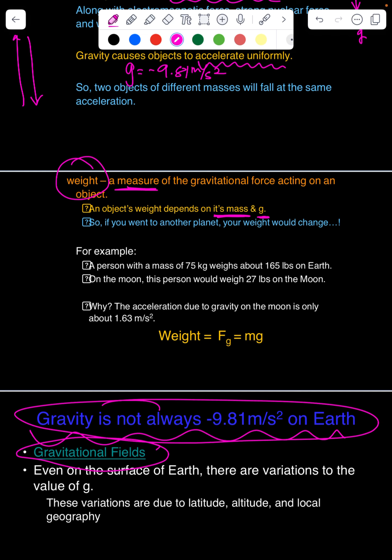If we went to the moon, which has a lot less gravitational pull than Earth does, our weight would go down. So what I really want you to look at is this equation right here. I want you to highlight it, circle it, bubble it, whatever you've got to do to know that this is super important.